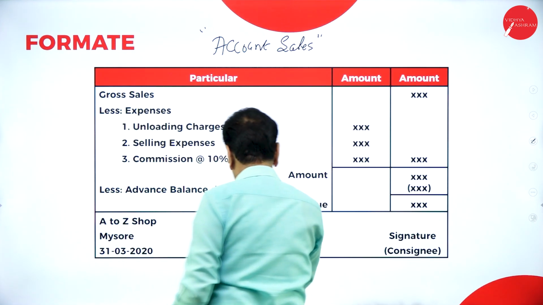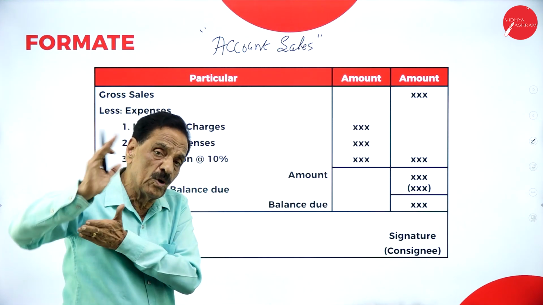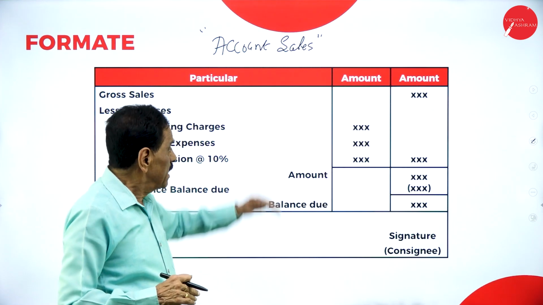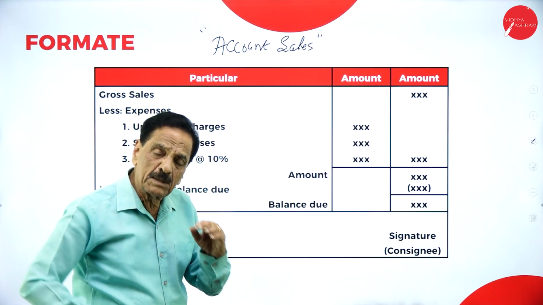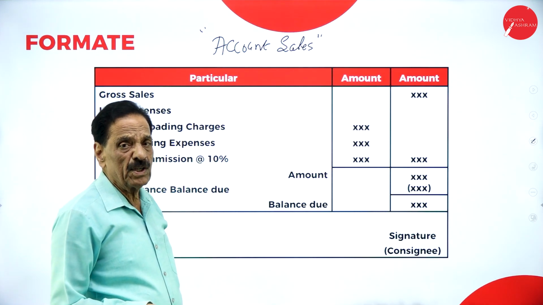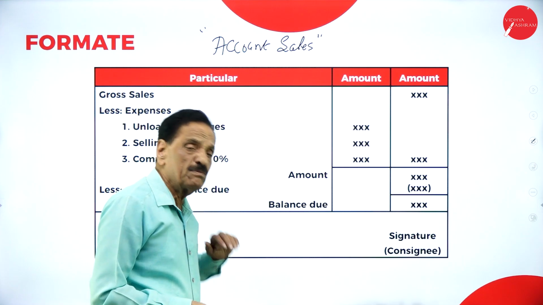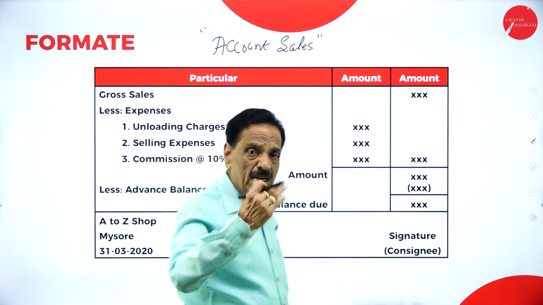A to Z shop, Mysuru, signature of the consignor. Who made this? No, consignee to consignor. After the sale, he will send the details of the sale: how much it has been sold for, what the expenditure of the consignee is, what the commission of the consignee is. So the balance will be sent by consignee to consignor in the form of a check or a draft.